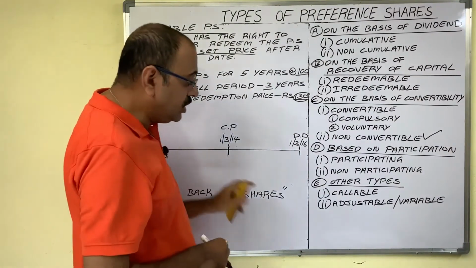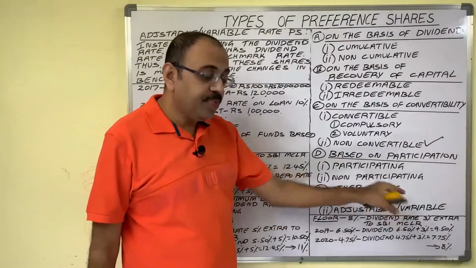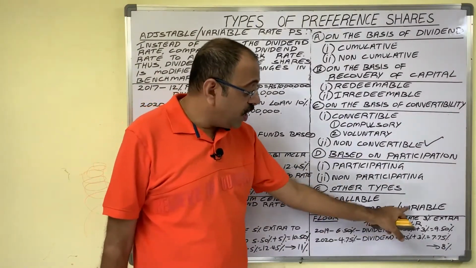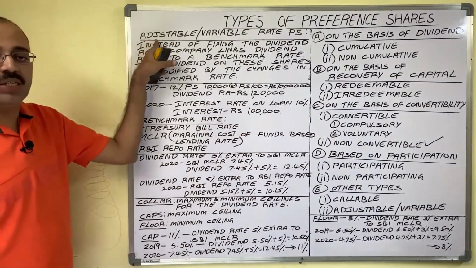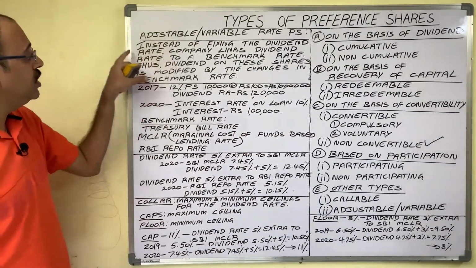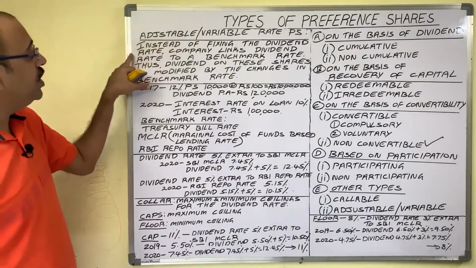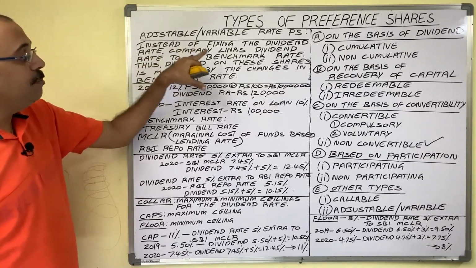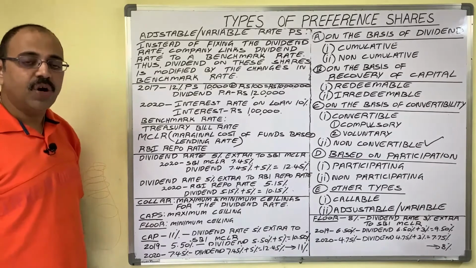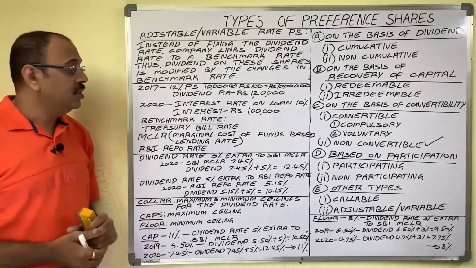Now next one is adjustable rate preference shares or variable rate preference shares. In case of these shares, what company does is, instead of fixing the dividend rate, company links dividend rate to a benchmark rate. What is the meaning of this sentence?